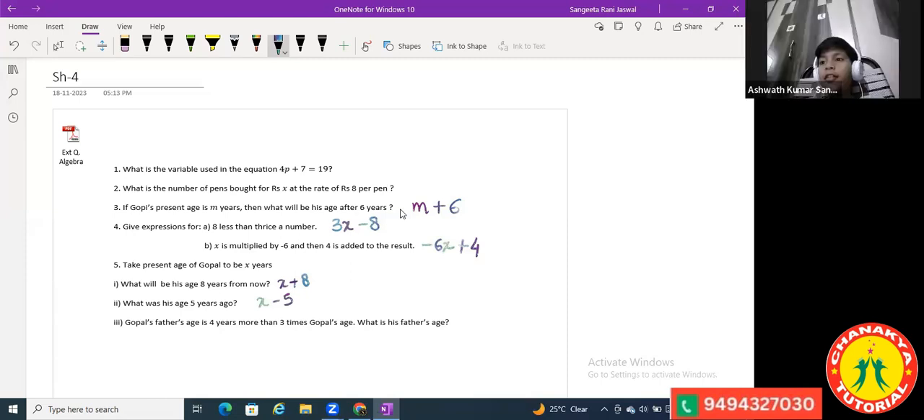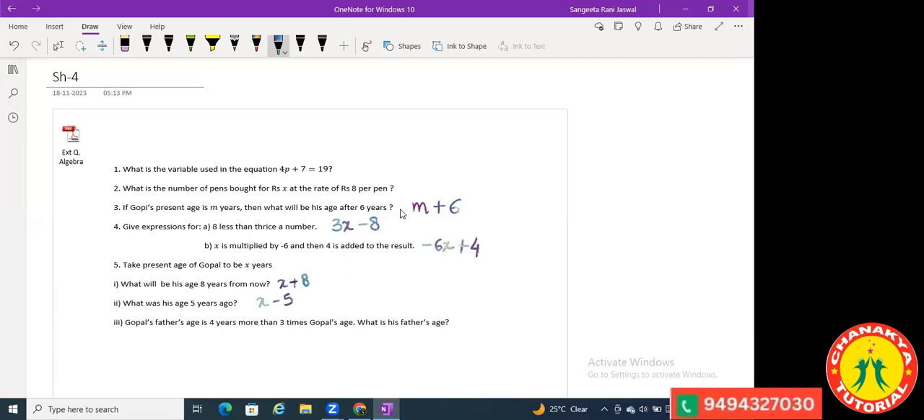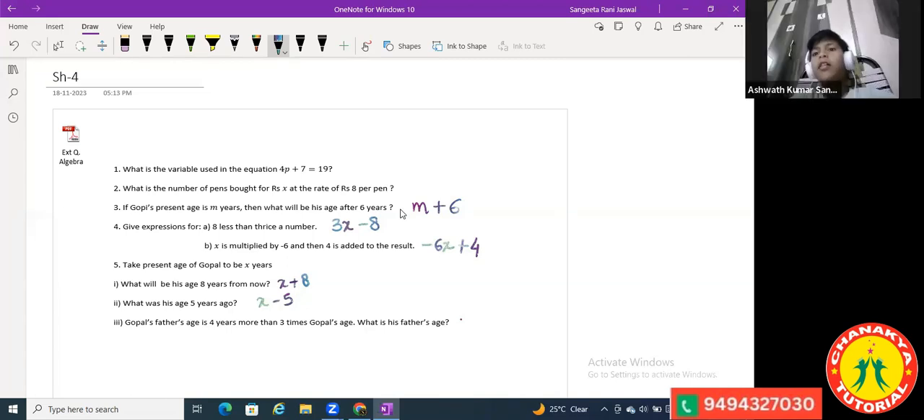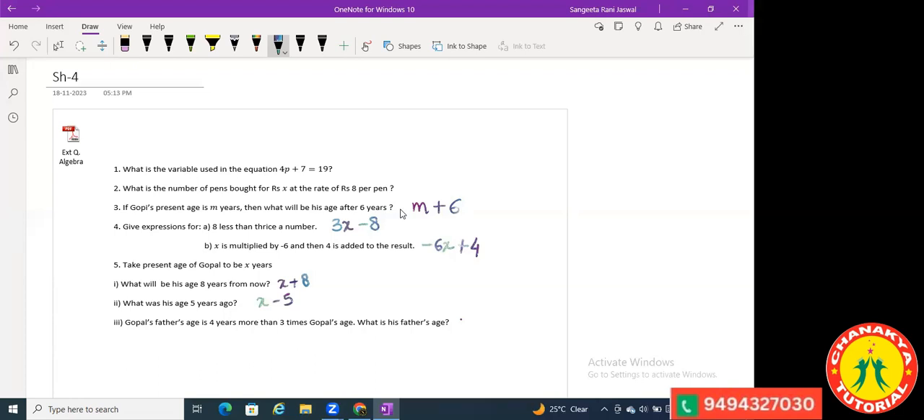Ma'am, you are not asking me. Yes, Ashwath, you tell me. Gopal's father's age is 4 years more than 3 times Gopal's age. 3x plus 4. Very good. 3x plus 4.